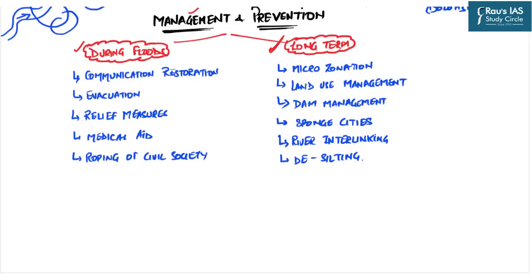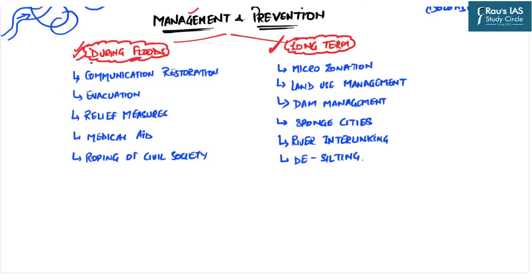Now, management and prevention of the floods has two important components. First are those steps which are to be taken during the floods, that is, when we are facing the disasters, what we have to do. And second are the long term steps so that we are able to prevent the frequent occurring of the floods in Assam in the long run. So, let us understand this one by one.